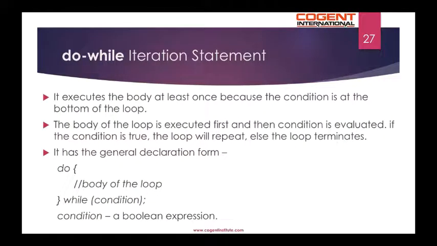A do-while iteration statement executes the body at least once because the condition is at the bottom of the loop. The body of the loop is executed first and then the condition is evaluated. If the condition is true, the loop will repeat, else the loop terminates. It has the below general declaration form, do followed by the body of the loop, and then while the condition within the parentheses. The condition can be a Boolean expression.